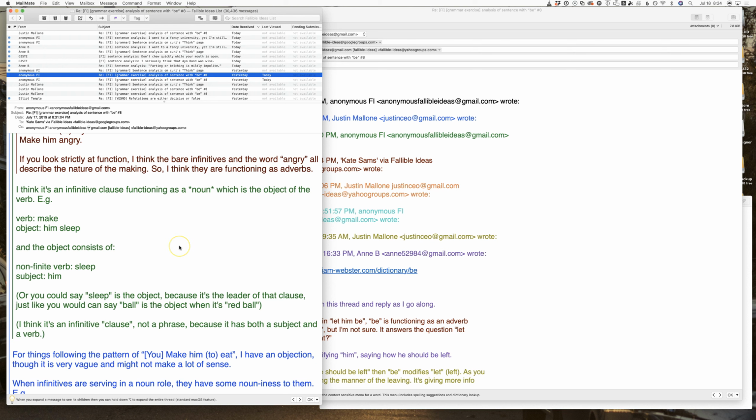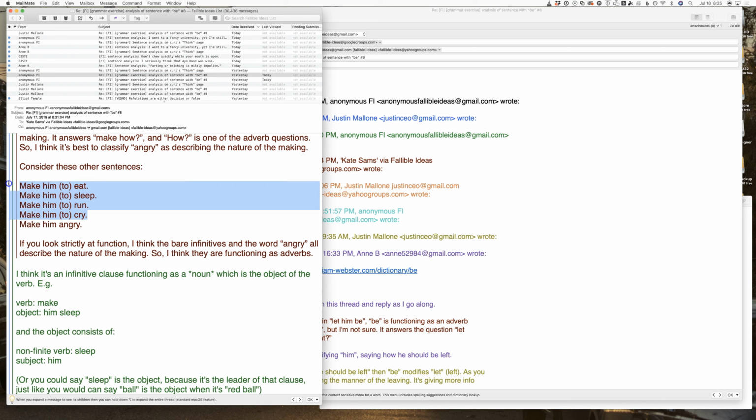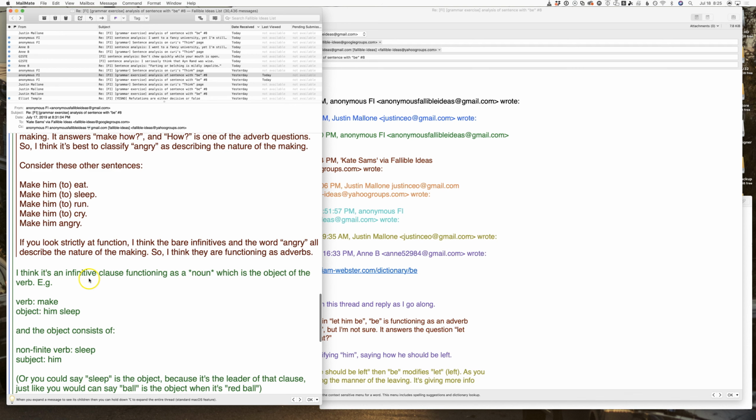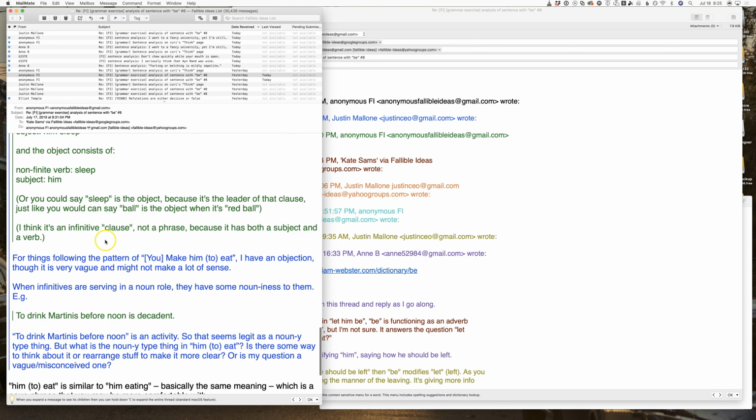It's true. So now I'm going to look at a Anon's post from July 17th, from yesterday, where it was a follow-up on an earlier post where Anon was saying his theory of at least these sentences. Anon says, I think it's an infinitive clause functioning as a noun, which is the object of the verb. For example, verb make, object him sleep, and the object consists of non-finite verb sleep, subject him. I think it's an infinitive clause, not a phrase, because it has both a subject and a verb.